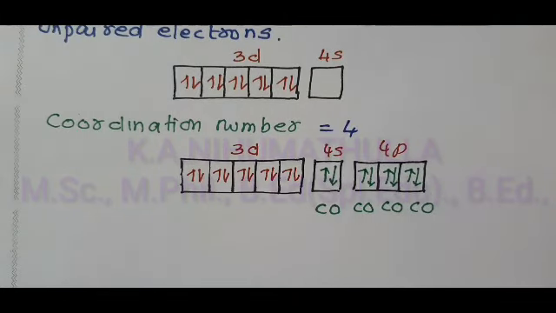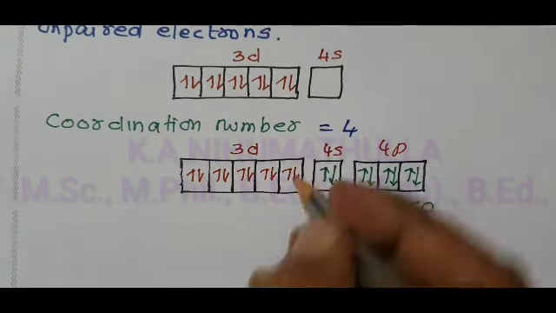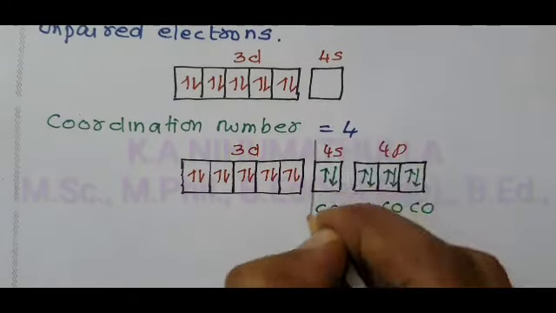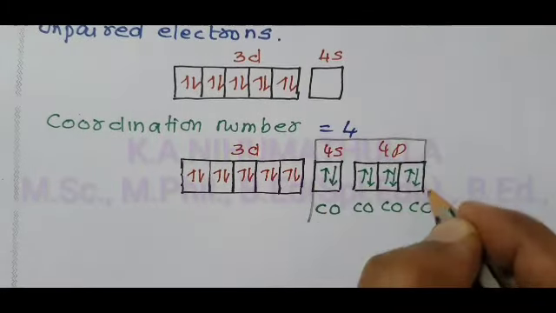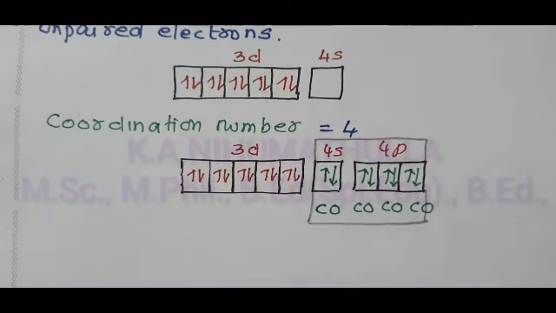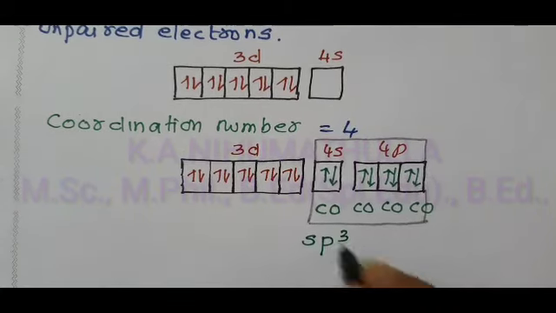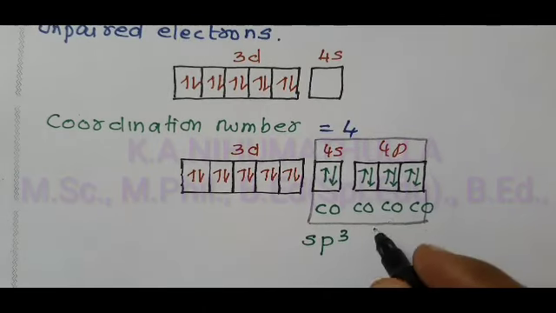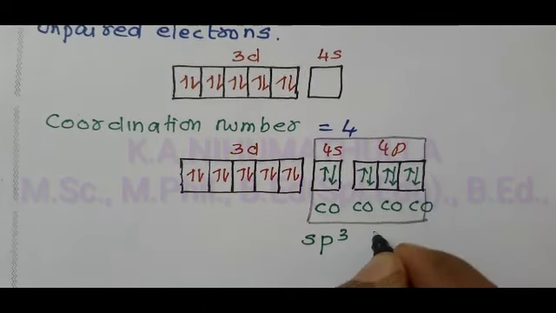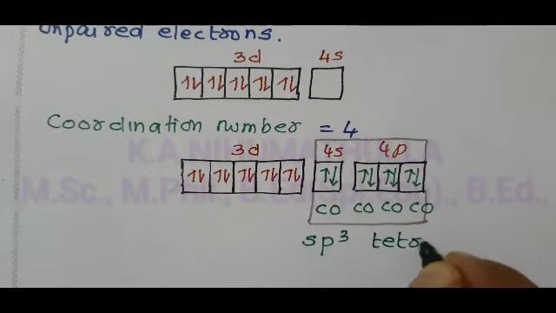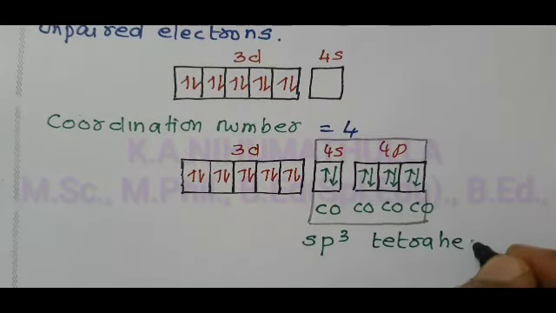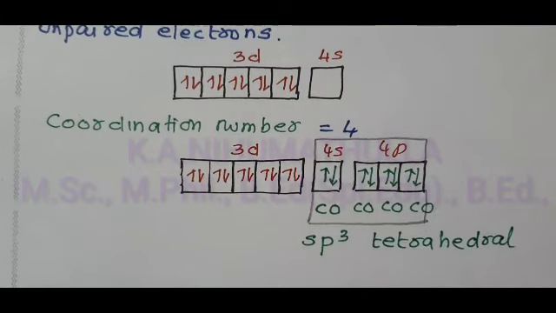So what is the hybridization formed here? Starting from s, 1 s, how many p? 3 p. Hybridization is sp3. If the hybridization is sp3, according to VSEPR theory, what is the geometry? Tetrahedral geometry. Hybridization and geometry are over.